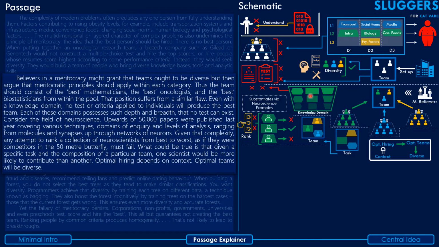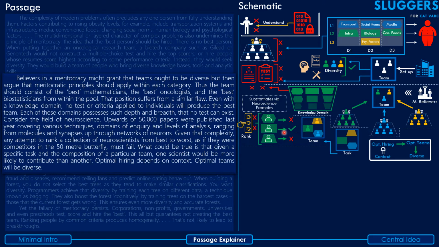Okay, and that's the point he's trying to make, that these domains are so diverse that you cannot create a common test to put these people on a scale, right? And hence any attempt to do that will definitely fail. And then he goes on to provide an alternative. He basically says that what can, however, be done is that for a given task that has some given elements and a given composition of team that is required for the task, certain experts from that domain might be more suitable than the other experts.